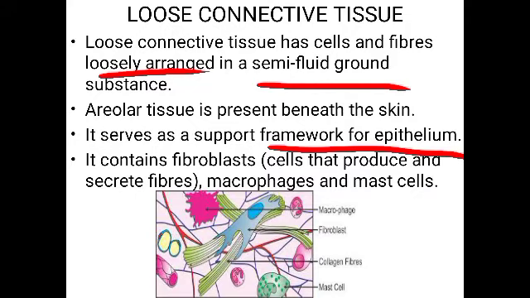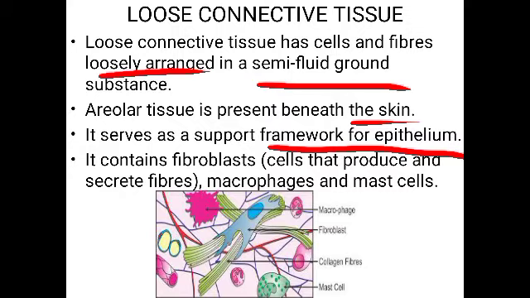What is the use of this areolar tissue? It is present beneath the skin, and so it serves as a support framework for the epithelium. In the skin, which tissue is present? Epithelial tissue is present, isn't it? So it can act as a support framework for the epithelium.